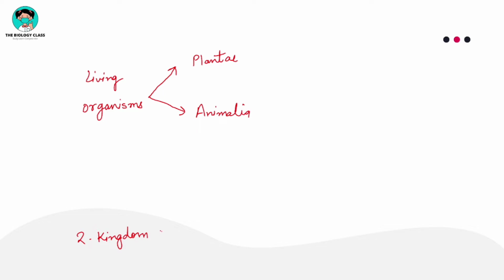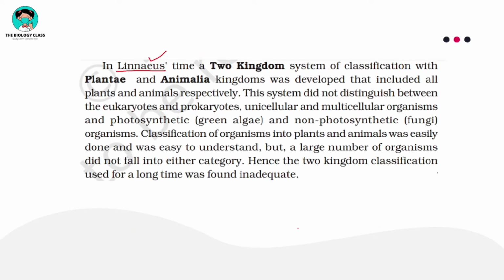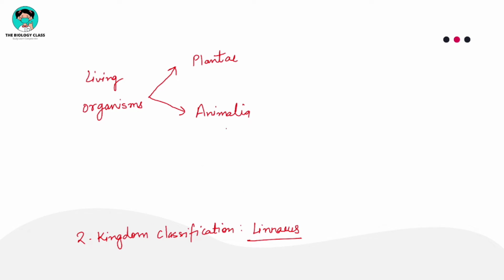Who proposed the two kingdom classification? Linnaeus proposed the two kingdom classification. Now what else did he do? Which type of character did he take into consideration? Here you can see that he took only one character. Which character did he take?